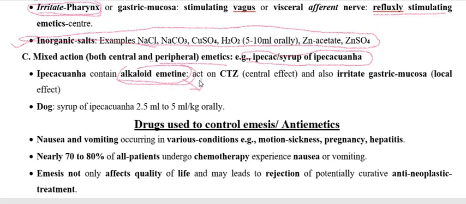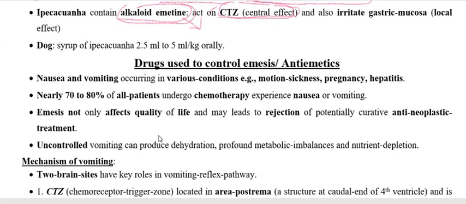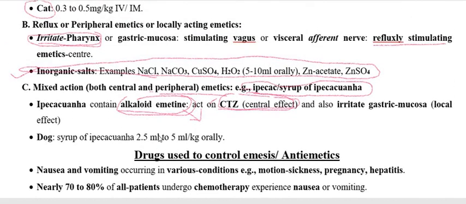Or centrally, emetine acts on the CTZ, the chemoreceptor trigger zone, stimulating it, and therefore this gives rise to vomition. So this is about the mixed action emetics, that is the syrup of ipecacuanha. And for the dose, for the dog it is 2.5 to 5 ml per kg body weight orally. This is about the mixed action.